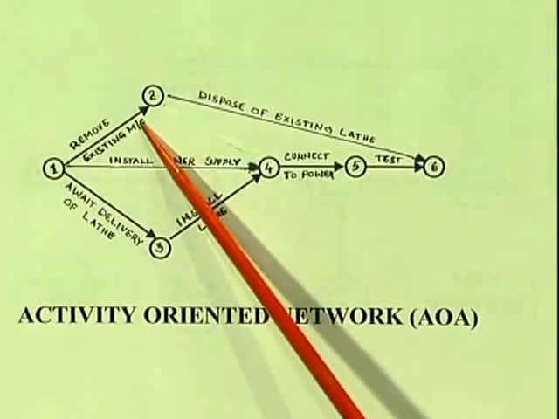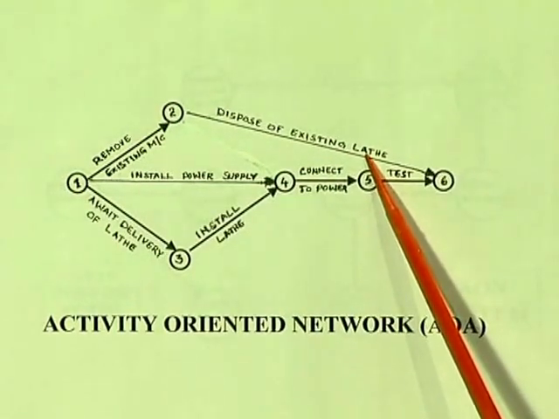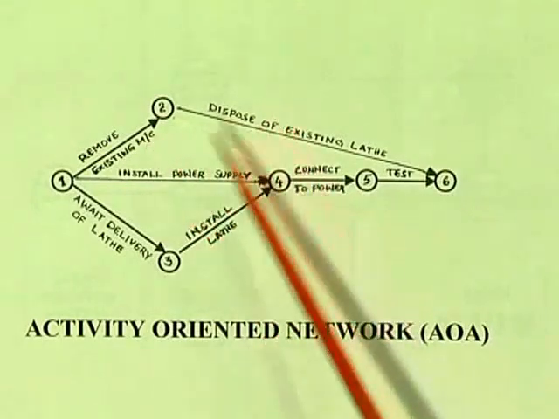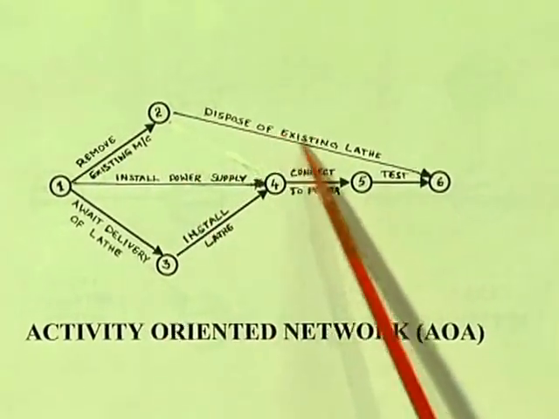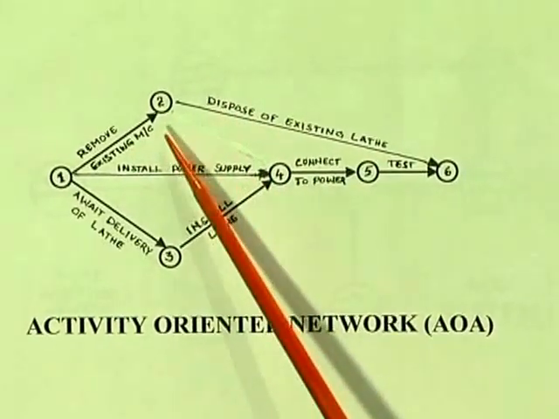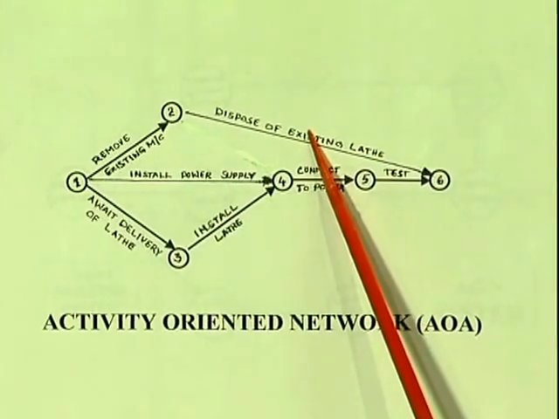Then after removing the existing machine, dispose of the existing lathe. This is the relation, as we said earlier: after removing, only then do we go for disposal of the existing machine.